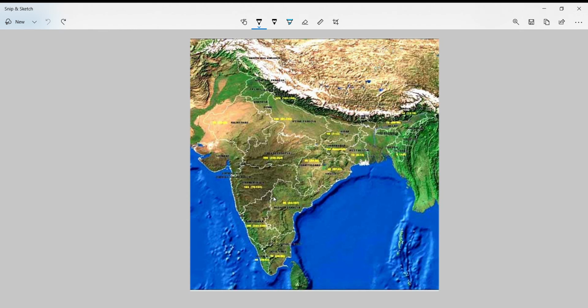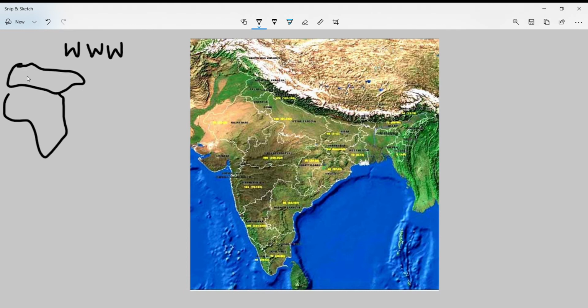Next factor which affects climate of India is western disturbances. I wanted to tell you to remember western disturbances with three W's. Okay, W dot. So this is India. This is the western side of India. If you travel from western side of India towards Africa, you will find that over African continent we have the Mediterranean Sea. Okay, this is Mediterranean Sea.